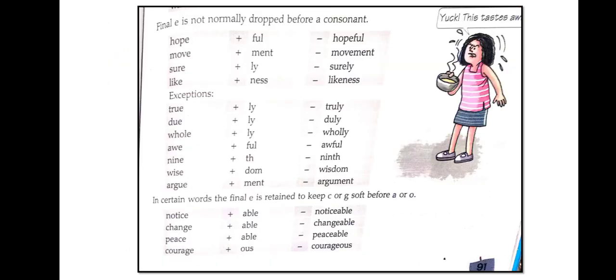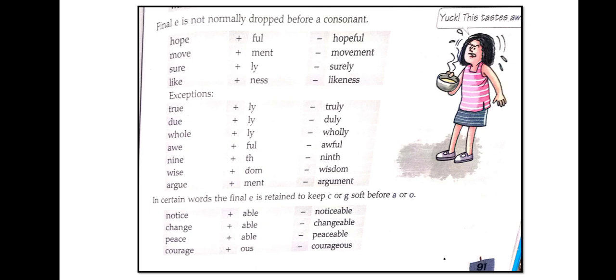Now we will discuss that final E is not normally dropped before a consonant. Here we are using hope plus ful, hopeful. Move plus ment, movement. Sure plus ly, surely. Like plus ness, likeness. Now here we have exceptions. True plus ly, truly. Due plus ly, duly. Whole plus ly, wholly. Awe plus ful, awful.